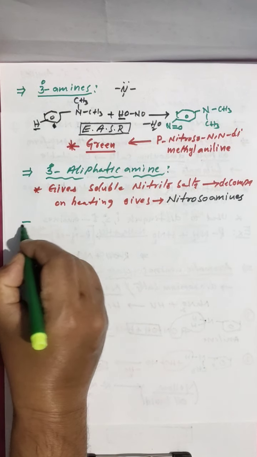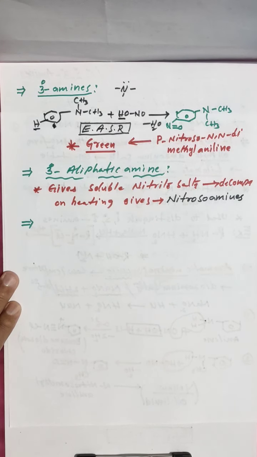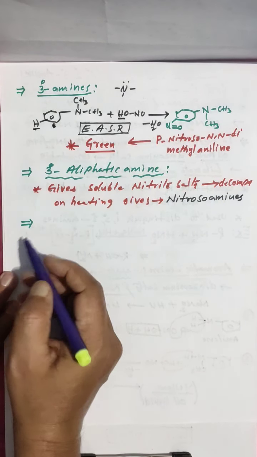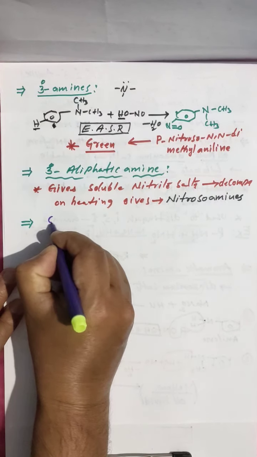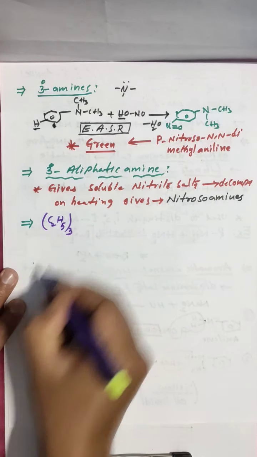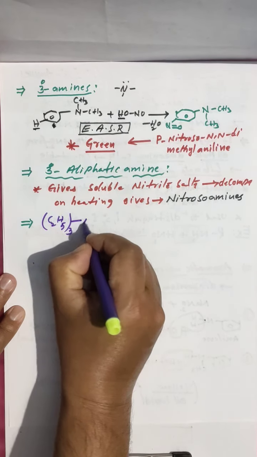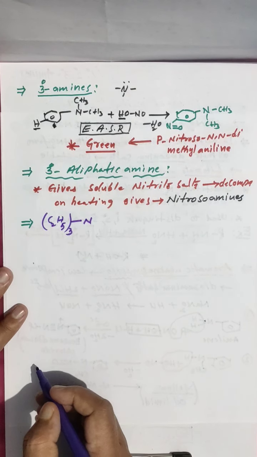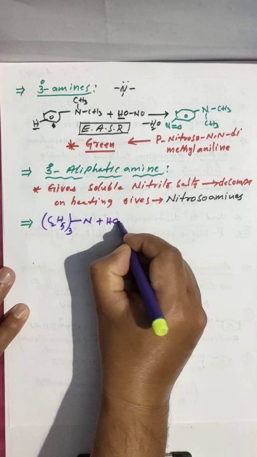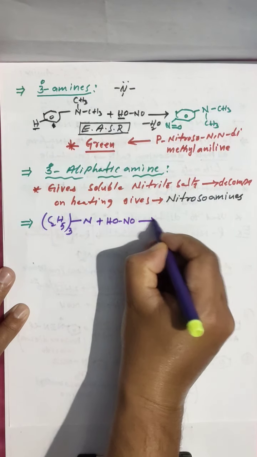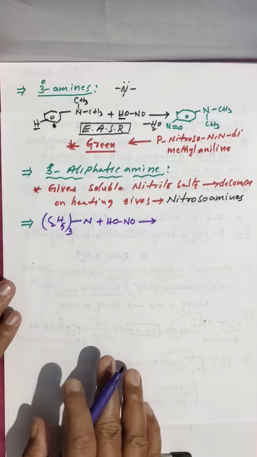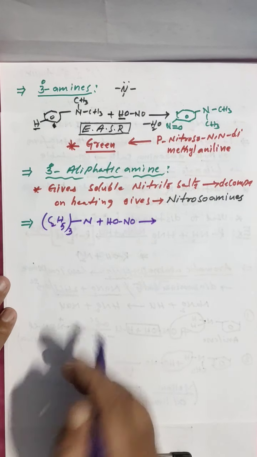Clear? I am taking here 3 degree aliphatic. Here I took 3 degree aromatic, now aliphatic I am taking. C2H5 taken 3 times. This is a 3 degree amine, tertiary amine, plus HNO2. First it will form soluble nitrite salts.